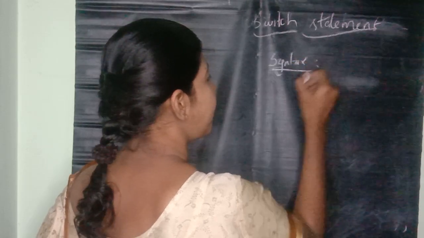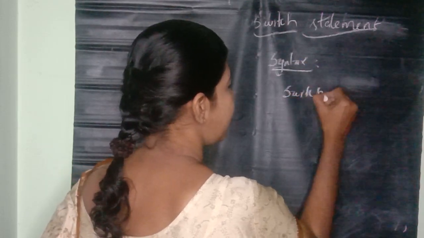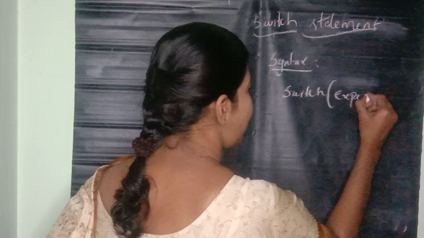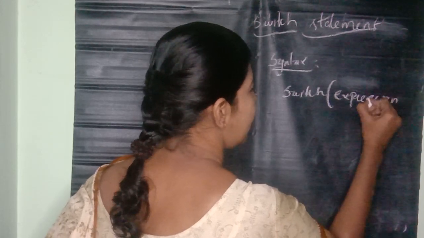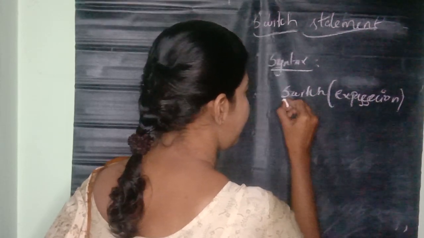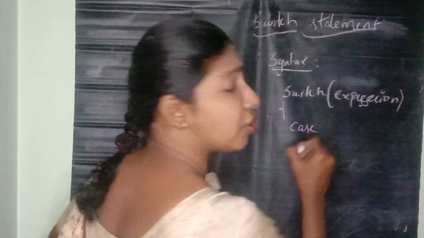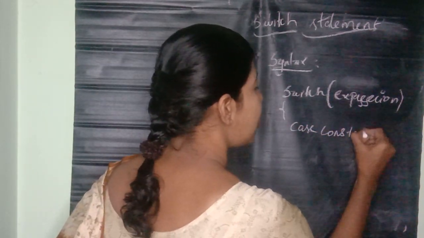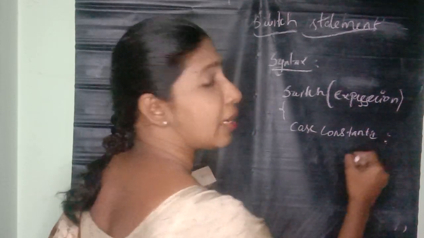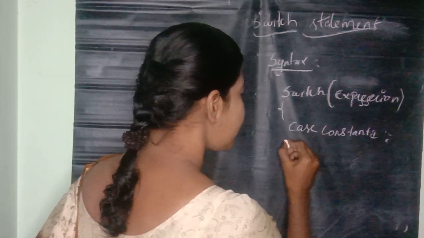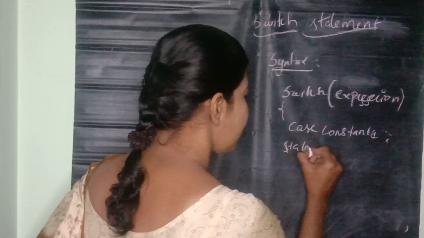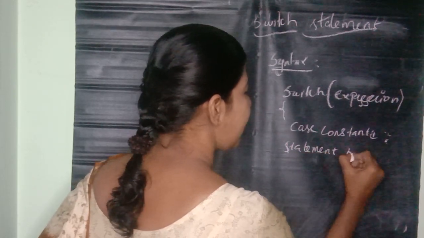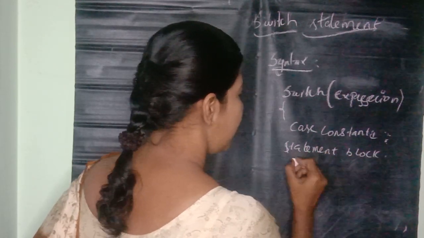Switch, then the switch expression. Case constant 1 colon, statement block, break.